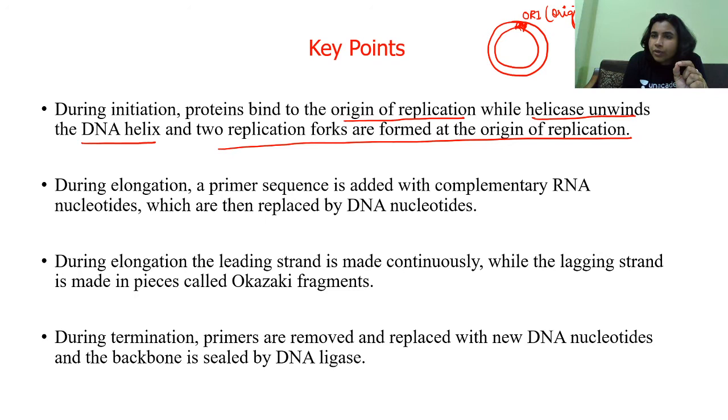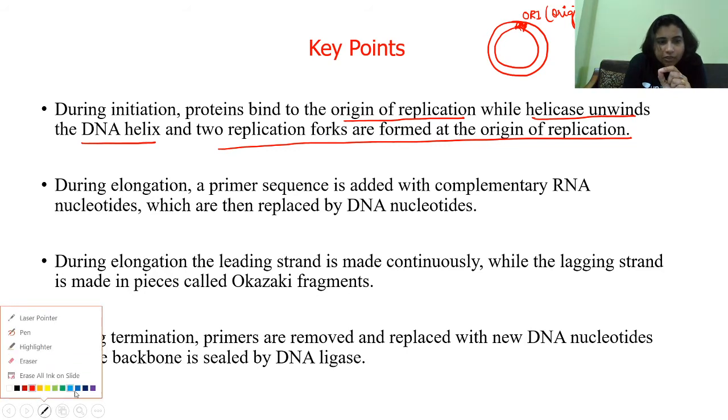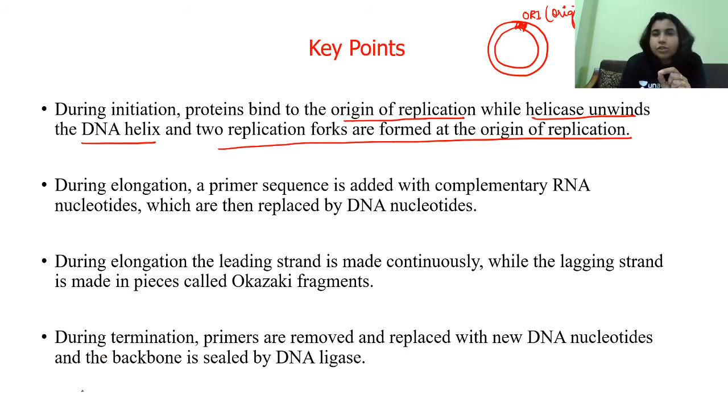And the replication process begins from this site, the origin of replication.